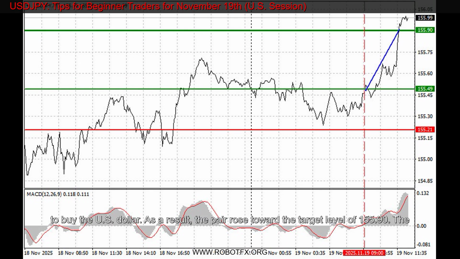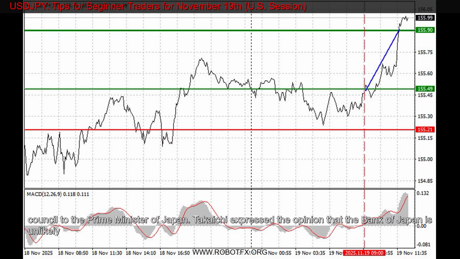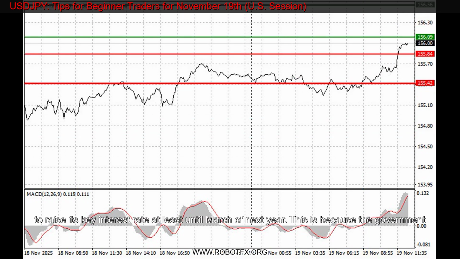The Japanese yen weakened against the US dollar following comments by Sani Takeichi, a prominent member of the Advisory Council to the Prime Minister of Japan. Takeichi expressed the opinion that the Bank of Japan is unlikely to raise its key interest rate at least until March of next year. This is because the government needs to ensure the effectiveness of planned large-scale additional expenditures. Authorities want to be confident that these measures will actually stimulate domestic consumption.